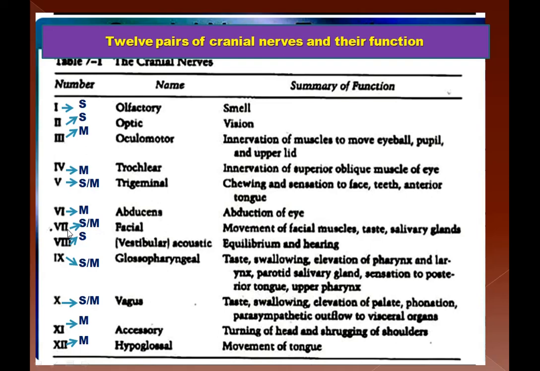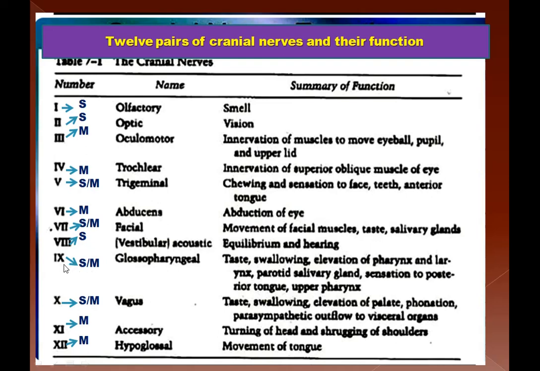Then seventh cranial nerve is a mixed one, which is also called as facial. Its function is for the movement of facial muscles and supplying to the taste buds and also to the salivary glands. Cranial nerve number 8 is sensory. It is also called as vestibular or acoustic or vestibulocochlear nerve, also it is known as. So its function is to bring about equilibrium and hearing.